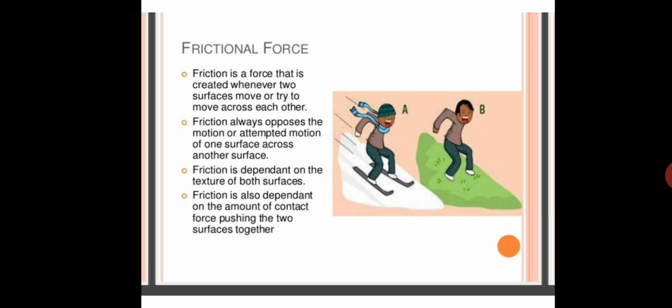Because between feet and the ground, frictional force is working. As I have already explained, friction works when two objects are in contact. So when feet and the ground are in contact, frictional force is working. Without friction, we will slip and fall. We cannot walk. Okay. Second advantage of friction is cars and buses are able to run on roads just